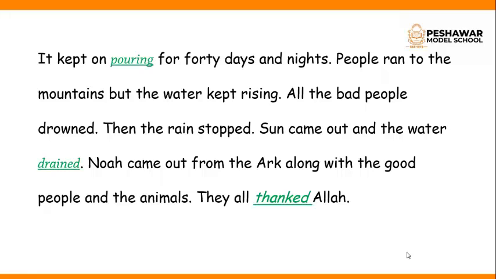People ran to the mountains, but the water kept rising. All the bad people who did not listen to Noah, in order to save their lives, ran to the mountains, but the level of water kept rising so much that all the bad people were drowned. Then the rain stopped after 40 days. The sun came out and the water drained. Drain means that all the water was dried.